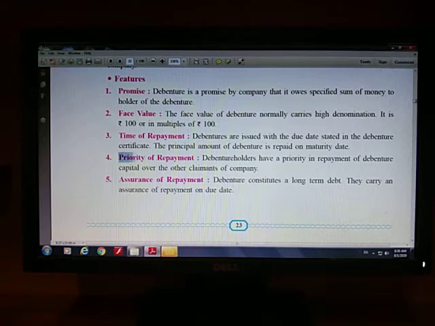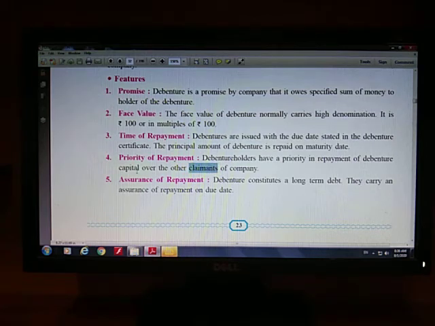Next, priority in repayment. Very important point. What it means is, if the company fails to repay the amount of debentures on the maturity date, then the claimant will have a right over the property of the joint stock company. So your amount will not be lost.